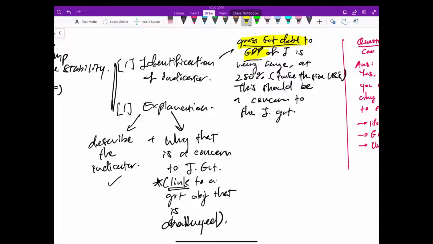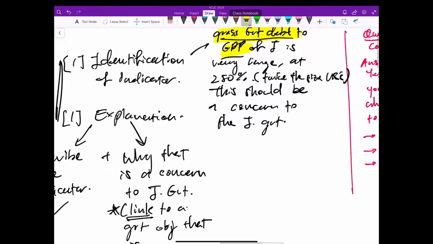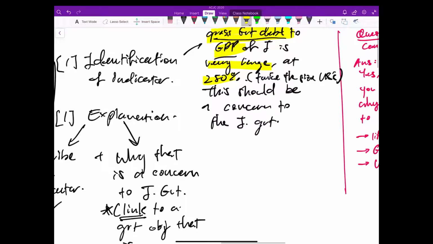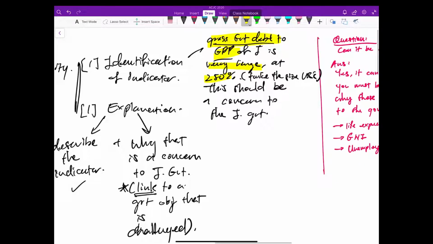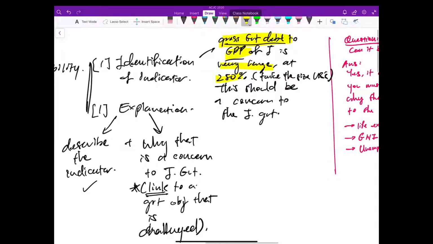So there's no ambiguity. So that is very clearly the indicator. And then you're saying, what about that indicator? So it is 250%, which is very large. So this indicator is taking on a very large number, and you can compare it either through plugging in the absolute value 250 or compared to the size of the US. Okay, so explain, why is this such a concern to the government?